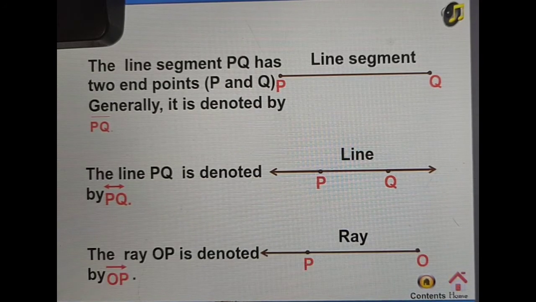A single overhead arrow is used to denote a ray. If two line segments or rays meet at a common point, then an angle is formed. Now, let's watch the following animation to know more about angles.